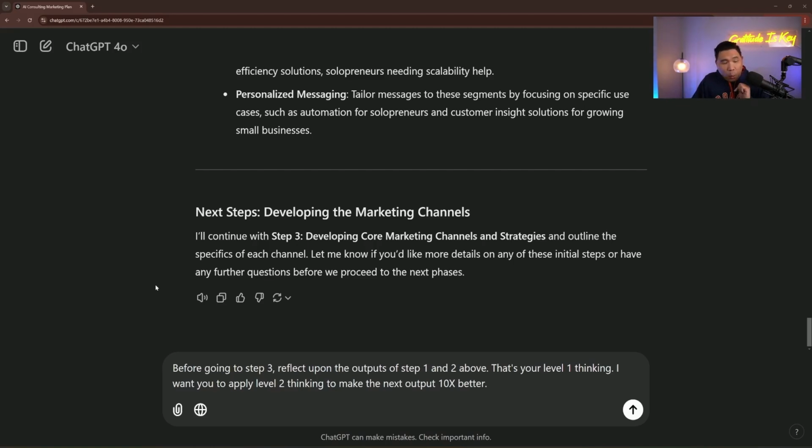So then I wanted to apply level 2 thinking to make the next output 10 times better by telling it to go to level 2 thinking, meaning it will now dig even deeper. Yes, it's similar to a chain of thought prompting technique. And with the O1 preview model, you might think we don't have to do this, but there is a limit to how many times we can use the O1 model. We are doing this to simulate the different levels of thinking, to push the AI to its boundary, to make it think harder and reason better. So it will put more time and effort into giving us the output.